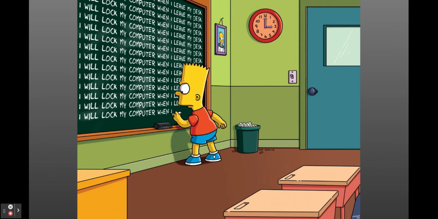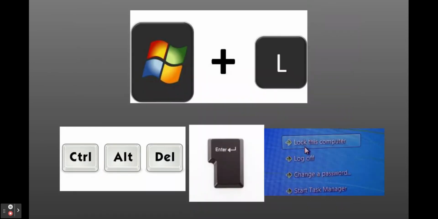Always lock your computer when you leave your desk. If you don't, you risk things like someone sending an email pretending to be you, or, even worse, stealing or altering your own or student information. You can press the Windows key and L at the same time to lock your computer. You could also press Ctrl-Alt-Delete and select Lock. Closing your Chromebook will lock it, or you can press the lock button, which is located on the upper right-hand corner of the keyboard.